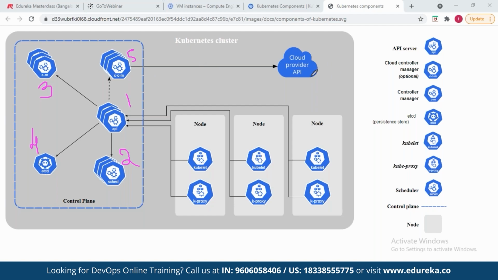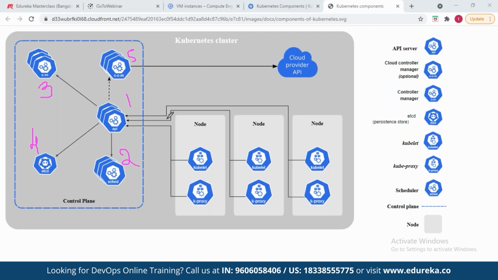AWS and Google Cloud Platform also provide Kubernetes as a service, like GKE, AKS, EKS, right? That is when the cloud controller manager comes into the picture. It's optional, not mandatory.